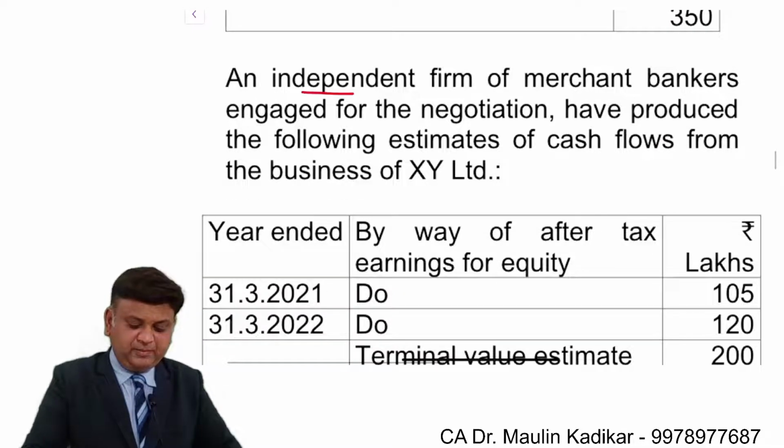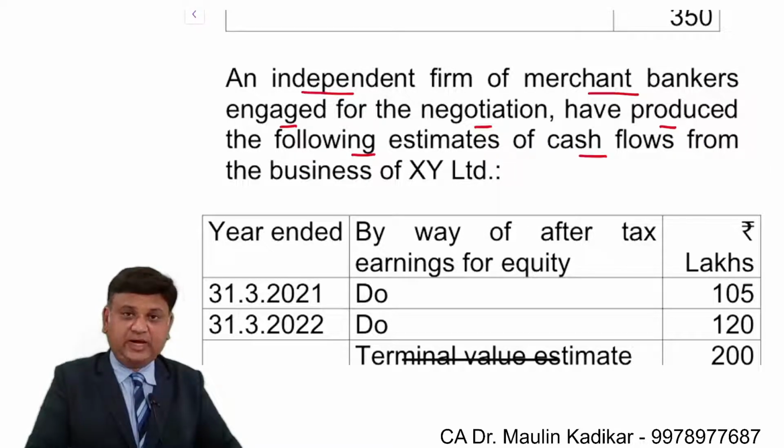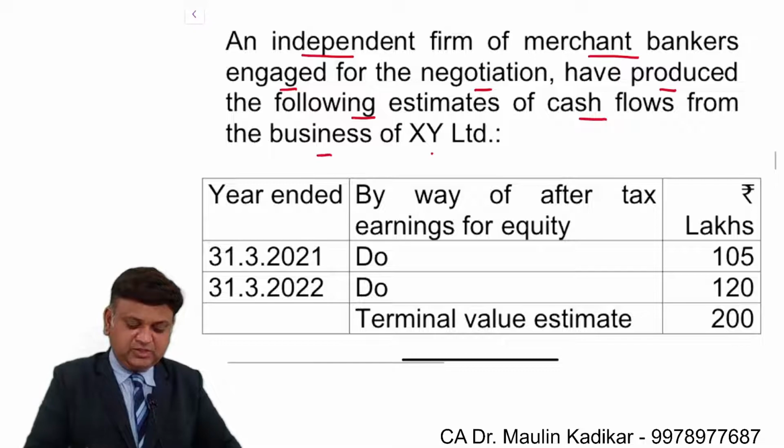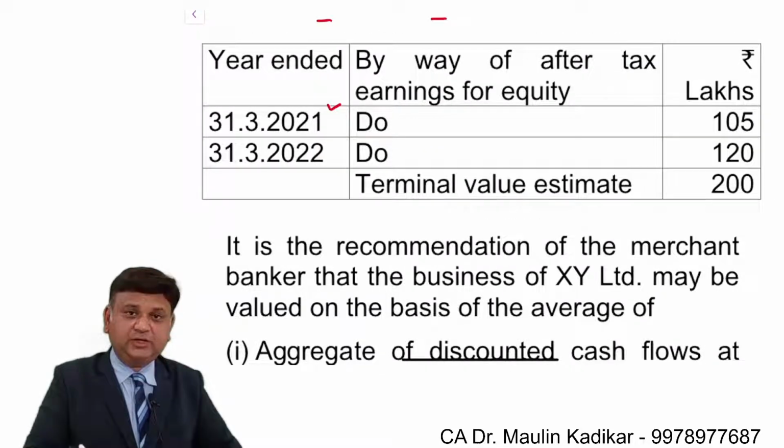An independent firm of the merchant banker engaged for negotiation has produced the following estimate of the cash flows from the business of XY Limited, by way of after-tax earning for equity, for the year ended 31st of March 2021 and 31st of March 2022: 105 lakhs and 120 lakhs.